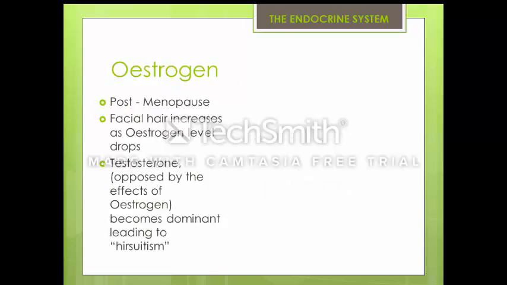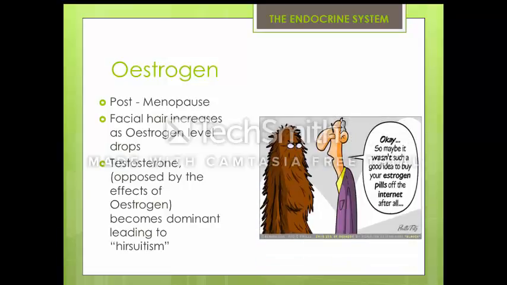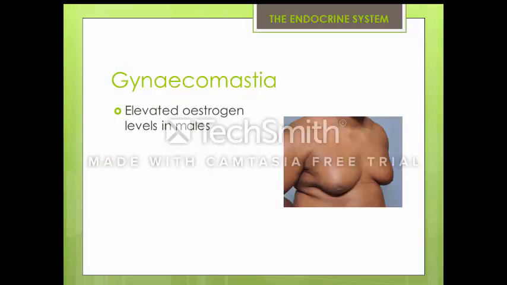When gonadotropin hormones become unbalanced within the system, changes may be seen in the body. For example, testosterone, the effects of which are opposed by estrogen, may become the more dominant hormone post-menopause, and as a result, facial hair may increase as the estrogen levels decrease. Elevated estrogen levels in males can result in the condition gynecomastia, or development of breast tissue.